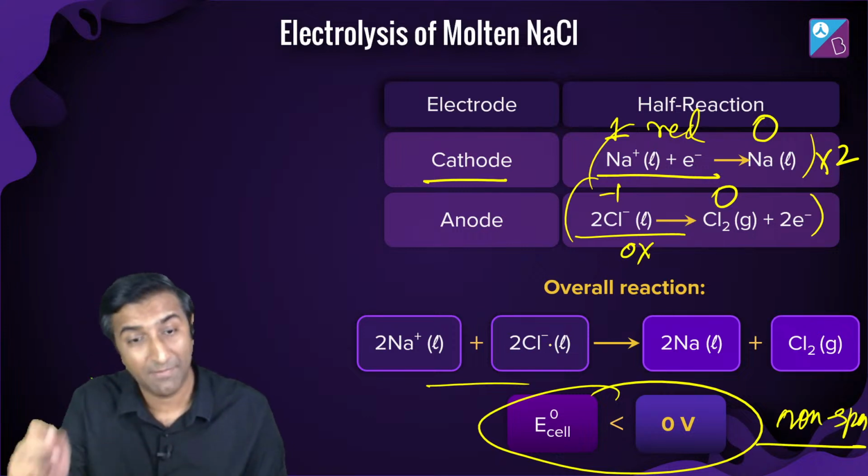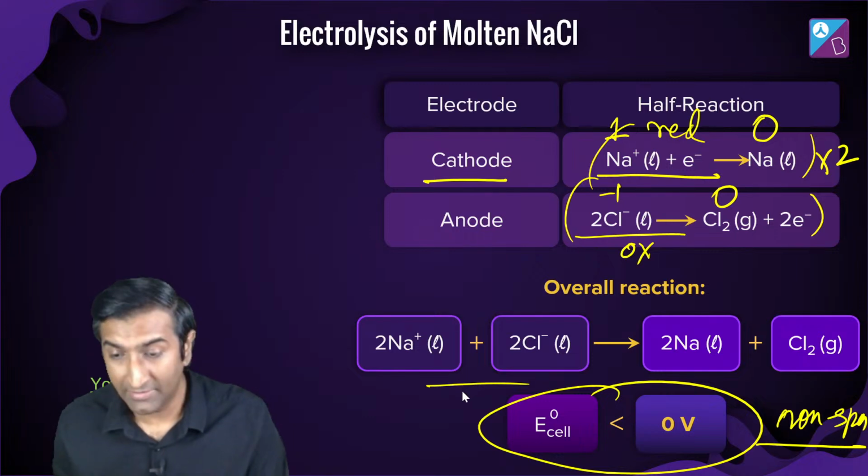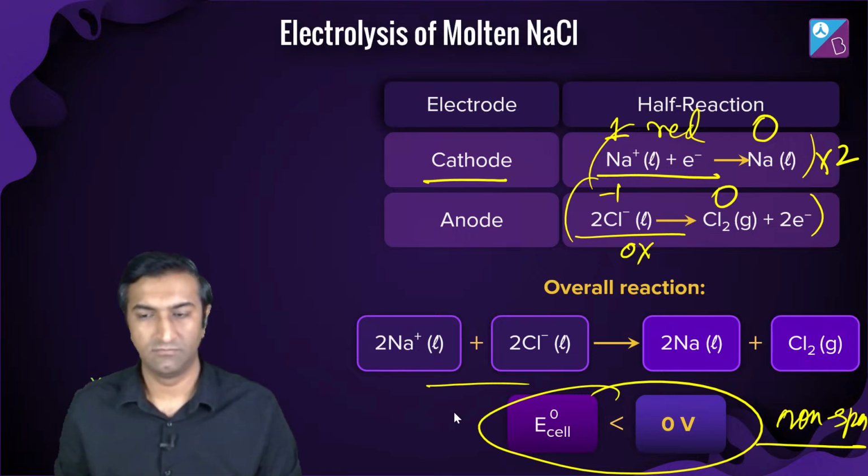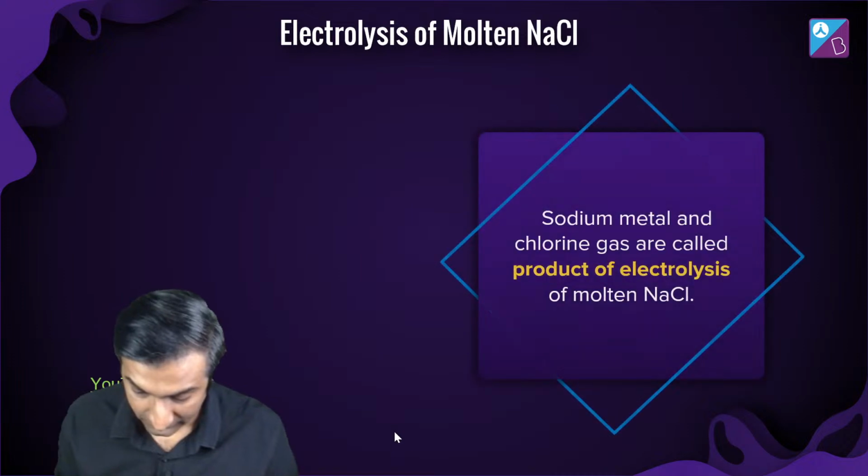But I make it spontaneous by passing electricity in the opposite direction. Arman ji, the class will run until 9:30. Yeah, 8:30 to 9:30, it's a 1 hour class.